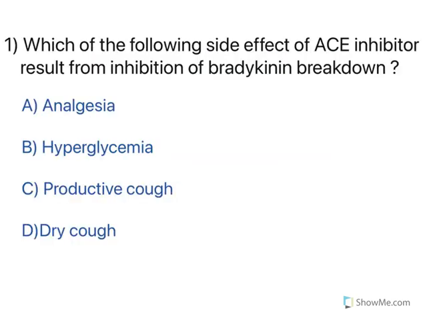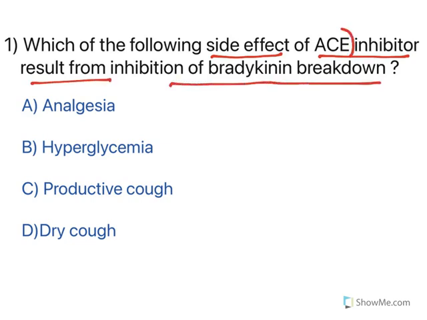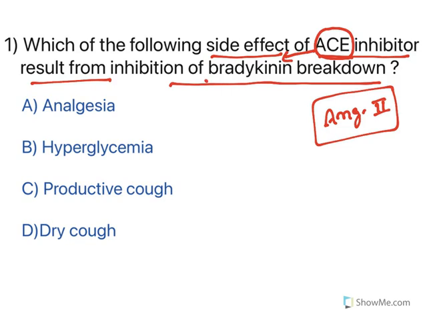Let's get into the topic. Which of the following side effects of ACE inhibitors results from inhibition of bradykinin breakdown? Now, angiotensin converting enzyme is responsible for the formation of angiotensin II. Angiotensin II is a potent vasoconstrictor which will cause hypertension. Along with that, this enzyme is also responsible for the breakdown of bradykinin. Now, bradykinin is responsible for the production of prostaglandin, pain, bronchoconstriction and dry cough.